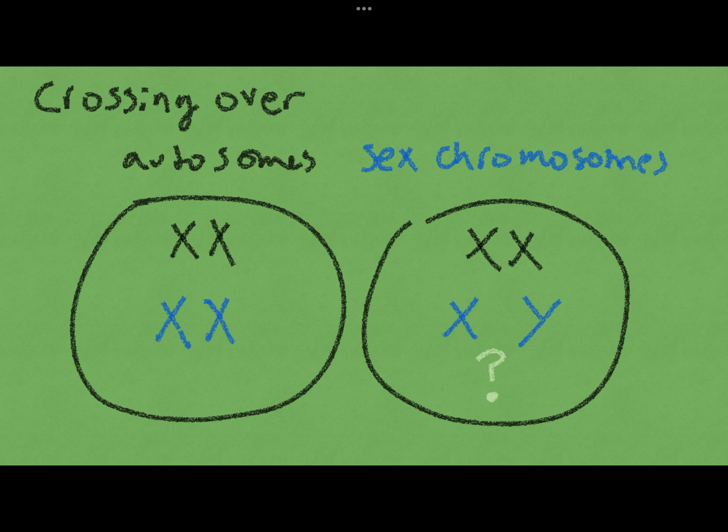This represents a problem for the heterogametic sex because they have two different chromosomes, so they don't have any natural way to line up with each other. The X and the Y chromosome in male mammals cannot find each other in prophase. They solve this problem with what we call the pseudo-autosomal regions. At the end of every sex chromosome, there is a pseudo-autosomal region that is the same across the chromosomes. So X and Y chromosomes can find each other in prophase thanks to the pseudo-autosomal regions.